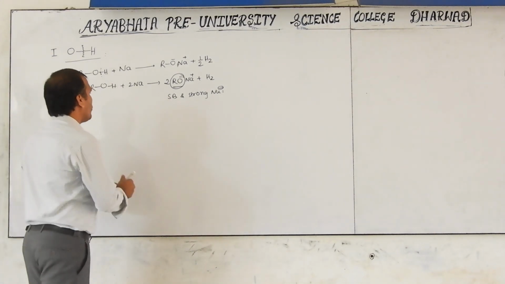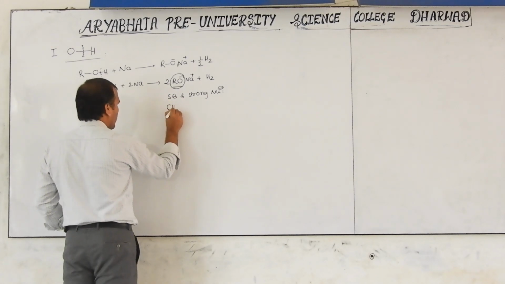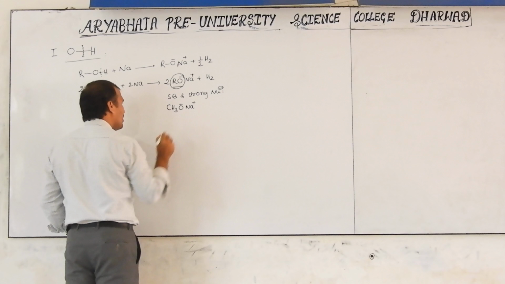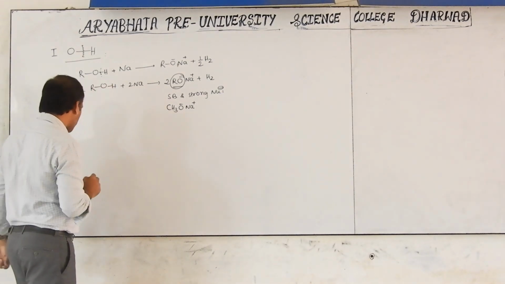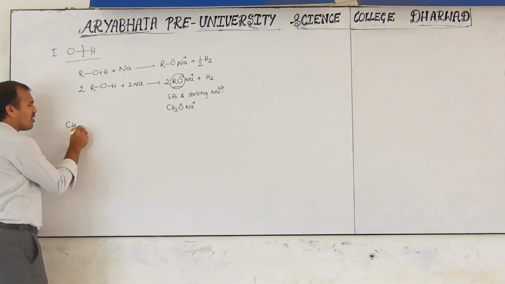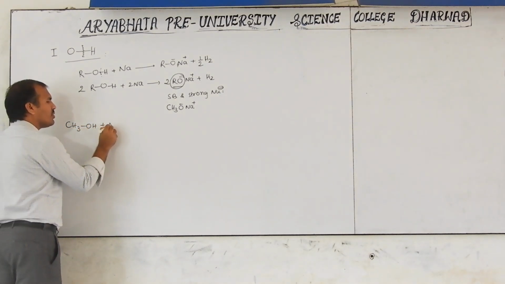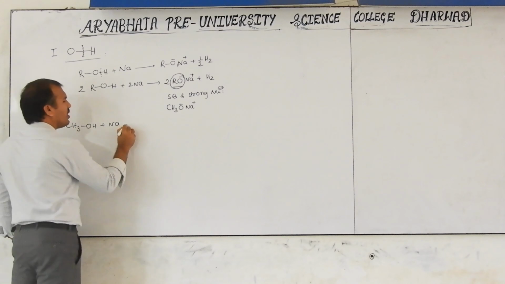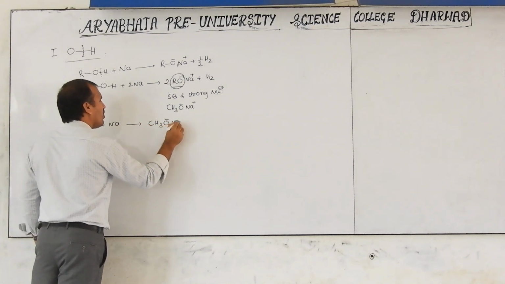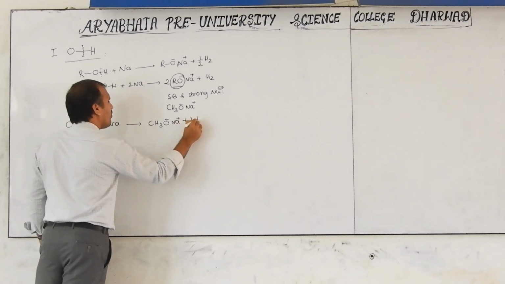Carefully observe. For example, R may be methyl, then methyl O minus Na plus like this. Okay? This is one reaction. If you take methyl alcohol and react it with sodium metal, it forms CH3O minus Na plus along with half H2.